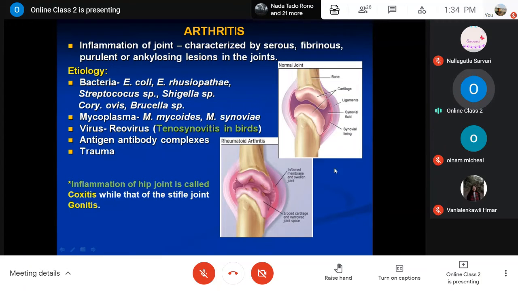Then lastly, arthritis, the inflammation of the joints. When we are talking about the skeletal system, so many joints are there. When the joints are inflamed, it is known as arthritis.